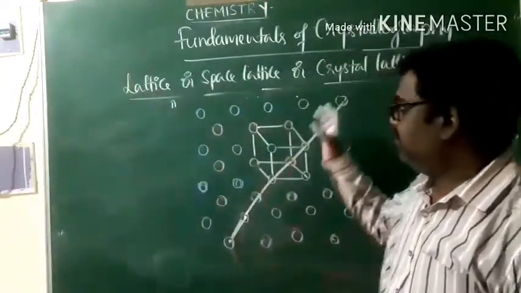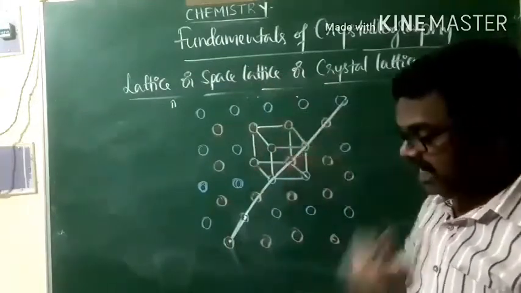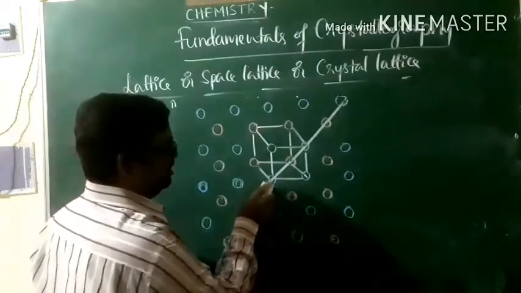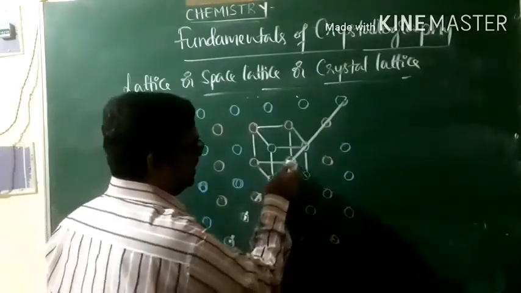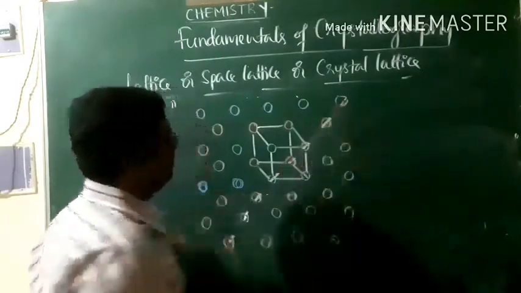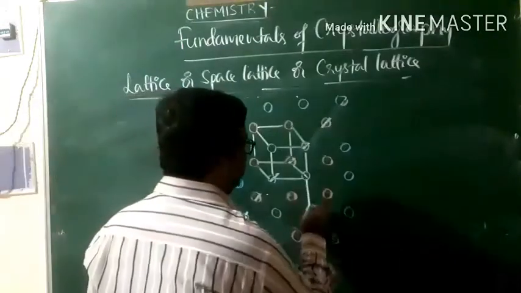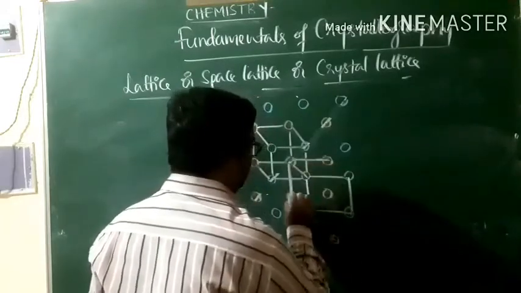Imagine I joined this group of lattice points by imaginary lines, and I got one geometrical shape. That geometrical shape will be repeated throughout the solid.